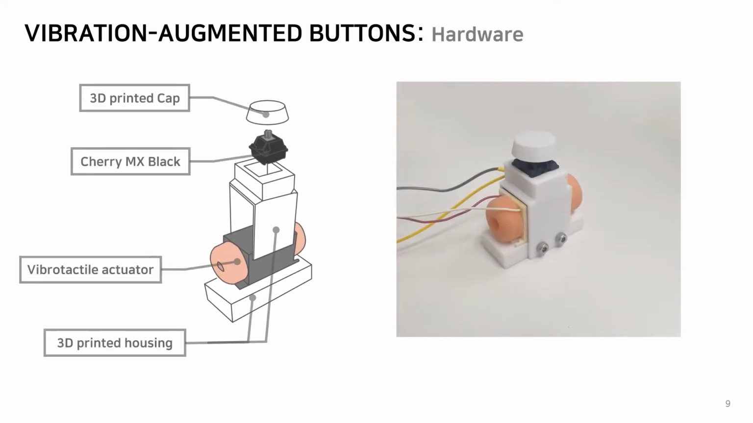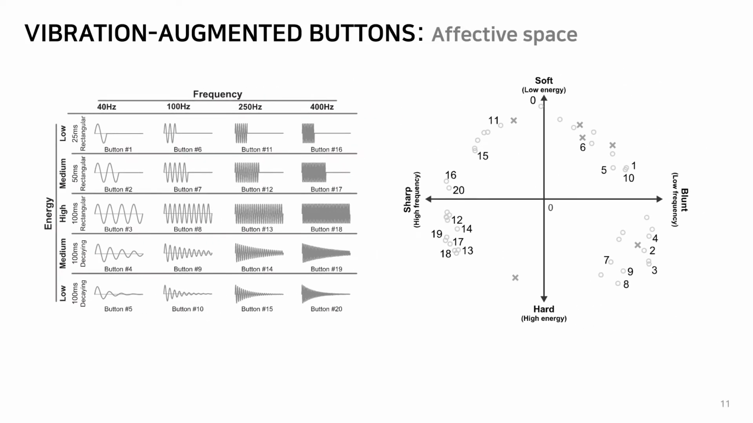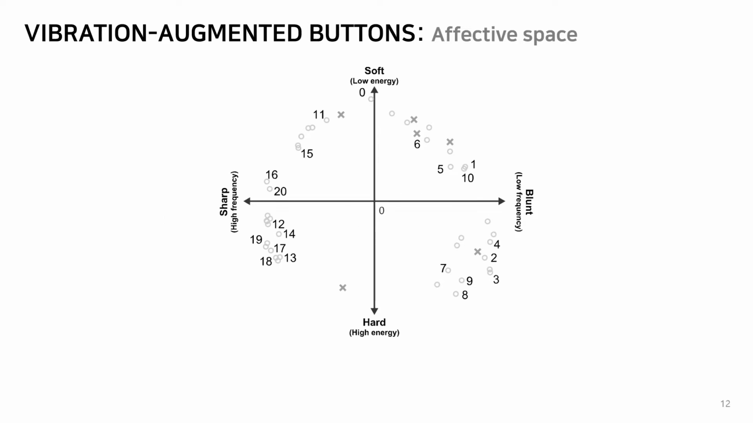We implemented the hardware used in the previous research. We used 20 augmented buttons, by varying vibration frequency and energy, and the tactile sensations of buttons were distributed in a 2D effective space. To improve the information transmission capacity of the augmented buttons, we selected the buttons far from each other in the effective space, where the distance between 2 points means the perceptual dissimilarity between the two corresponding buttons. In addition, we used abstract meanings of button feels in the space to facilitate the user's recall.